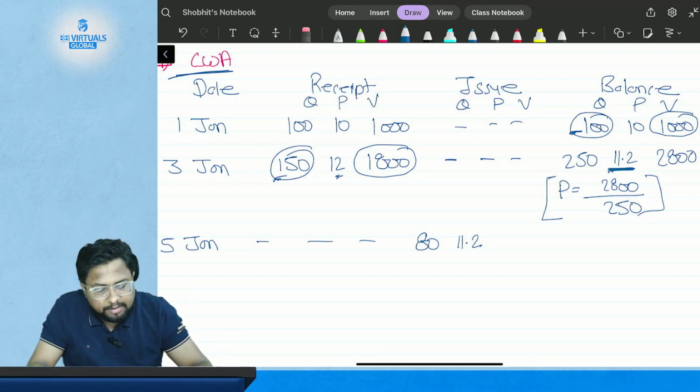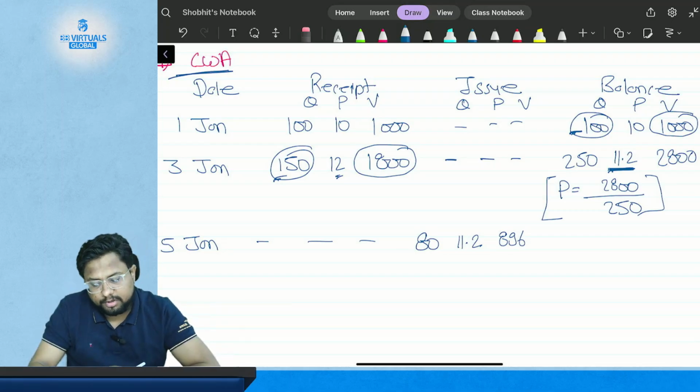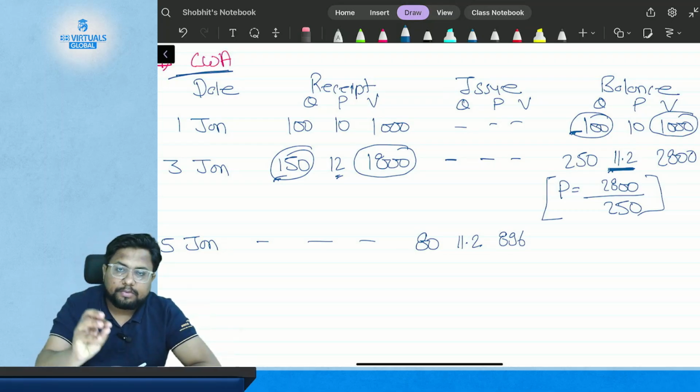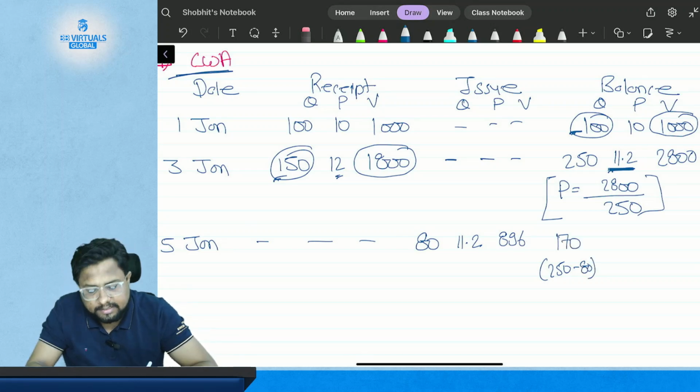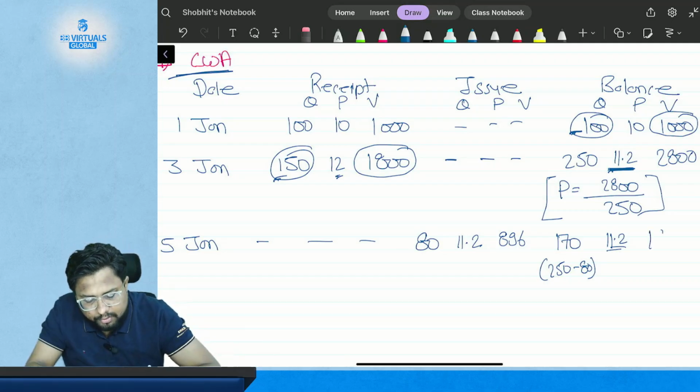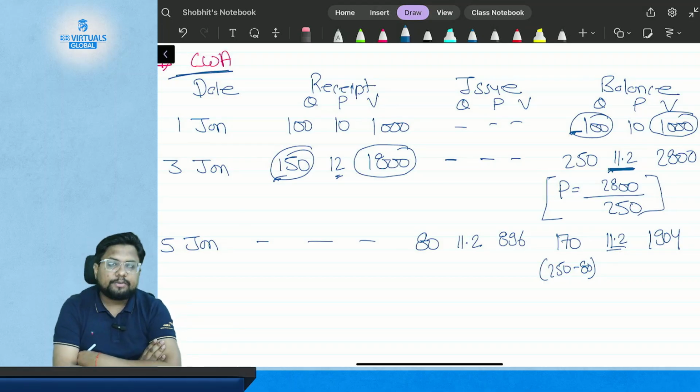which is 80 multiplied by 11.2, which is $896. So at the end of the day of the issue, you will be left with inventory of 250 minus 80, which is 170 kgs at the rate of $11.2 per kg. The total value we will have is $1,904. Okay, so this is the cumulated weighted average pricing method.